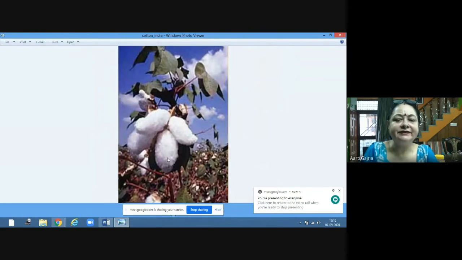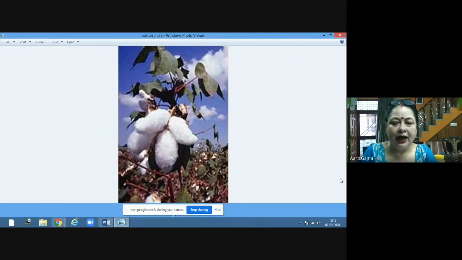See, this is BT cotton. This BT cotton is resistant to insect infestation because of having that gene which is producing the Cry protein.